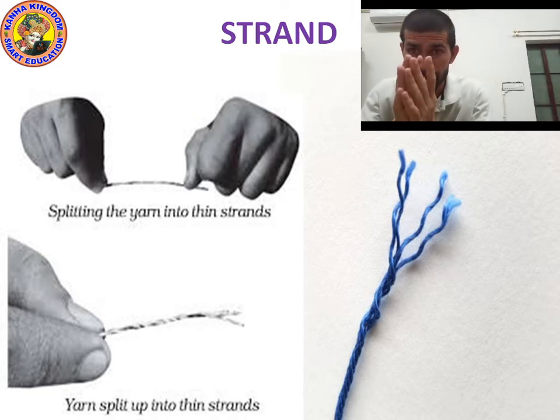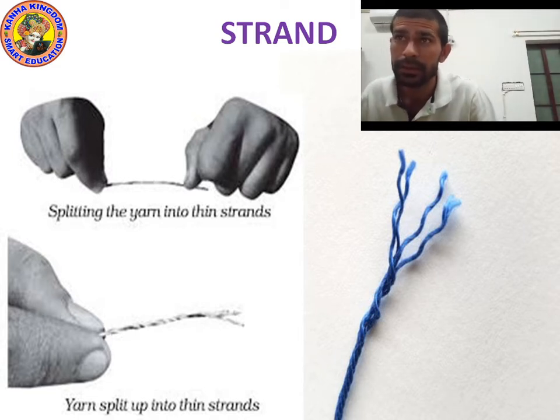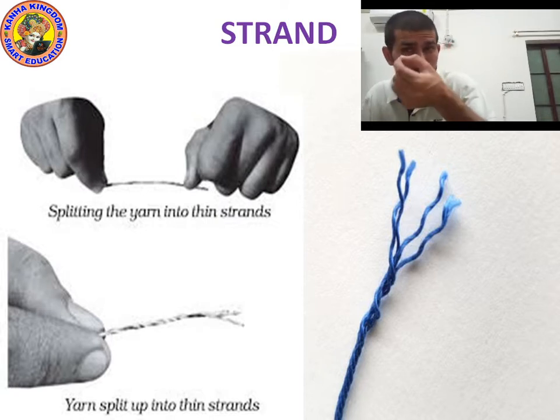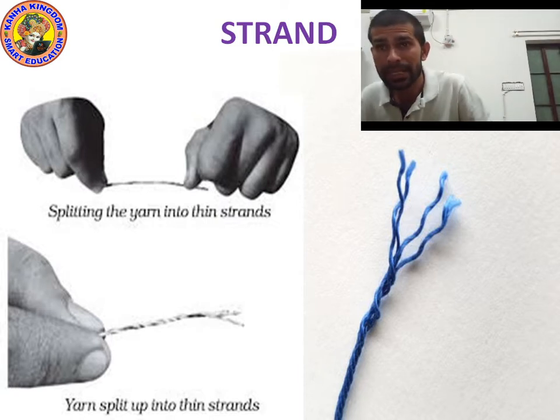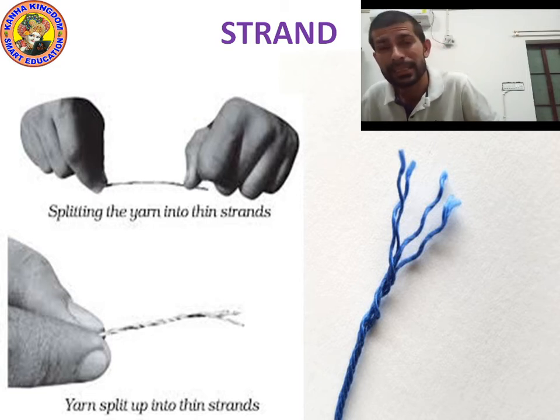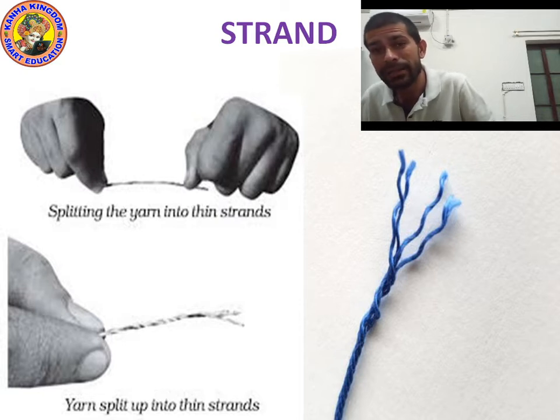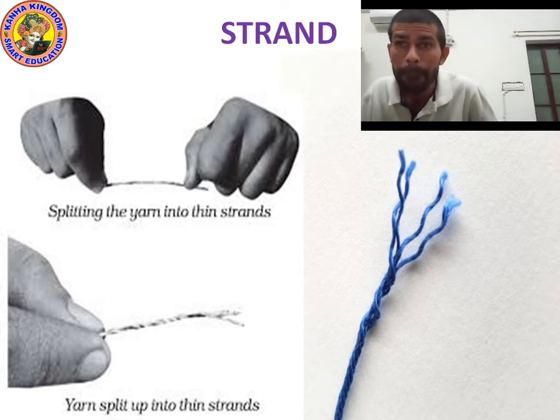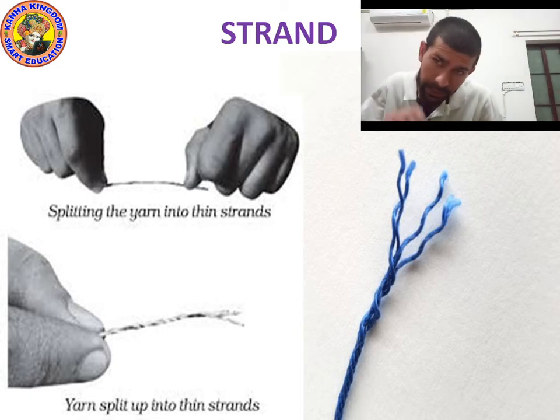So when you pull out small yarn from a single yarn, these thinner yarns are called strands, and these make fiber.